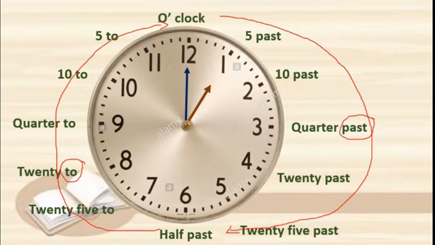Here this side this is called clockwise direction. When the hour hand moves from 12 to 6, we have to use the word past. And when it moves further, that is from 6 to 12, then we have to use the word to, which means that many minutes are left. Got this, students? This is called clock language: quarter past, half past, quarter to, and o'clock.